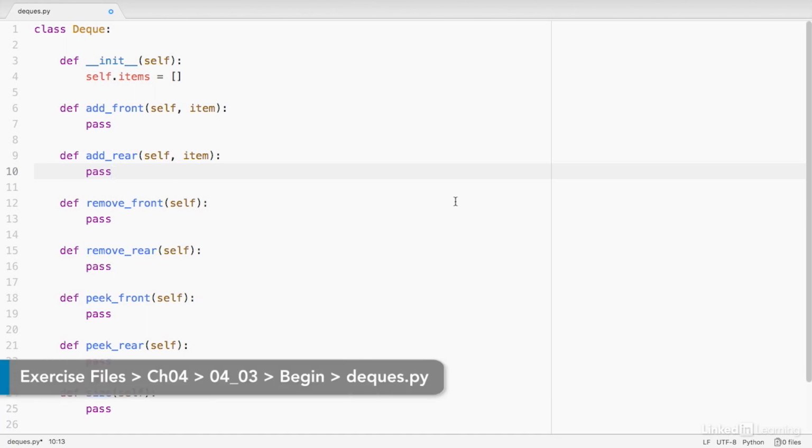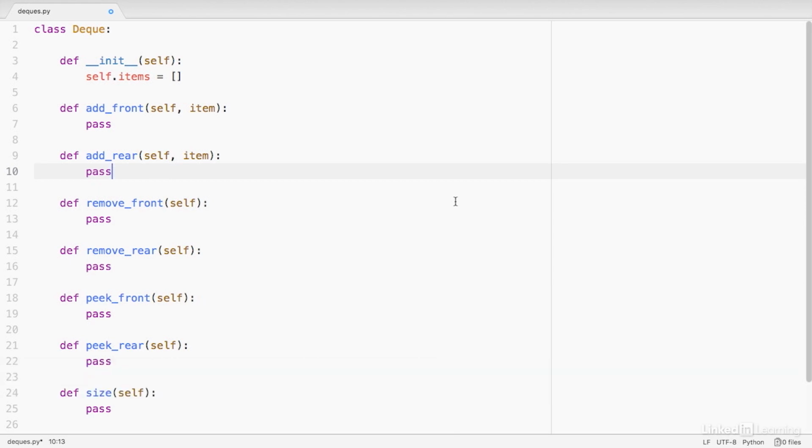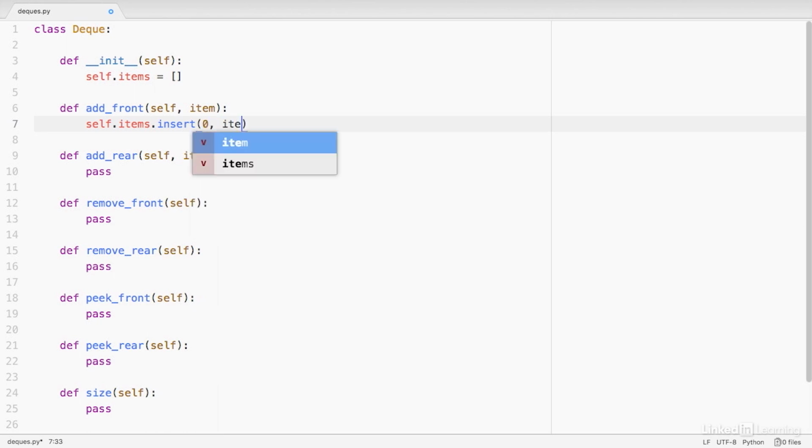deque class. Let's start with the methods that have us adding items into the deque. We can start with addFront. Remember that we're using the left side of the list to represent the front of the deque. So when we add an item to the list, we're going to be inserting it into the 0th index of the list. This is exactly how you would enqueue an item onto a queue. So we'll use the exact same logic. For addFront, we'll do self.items.insert, and here we need to pass in both the index and the item that we want to insert.